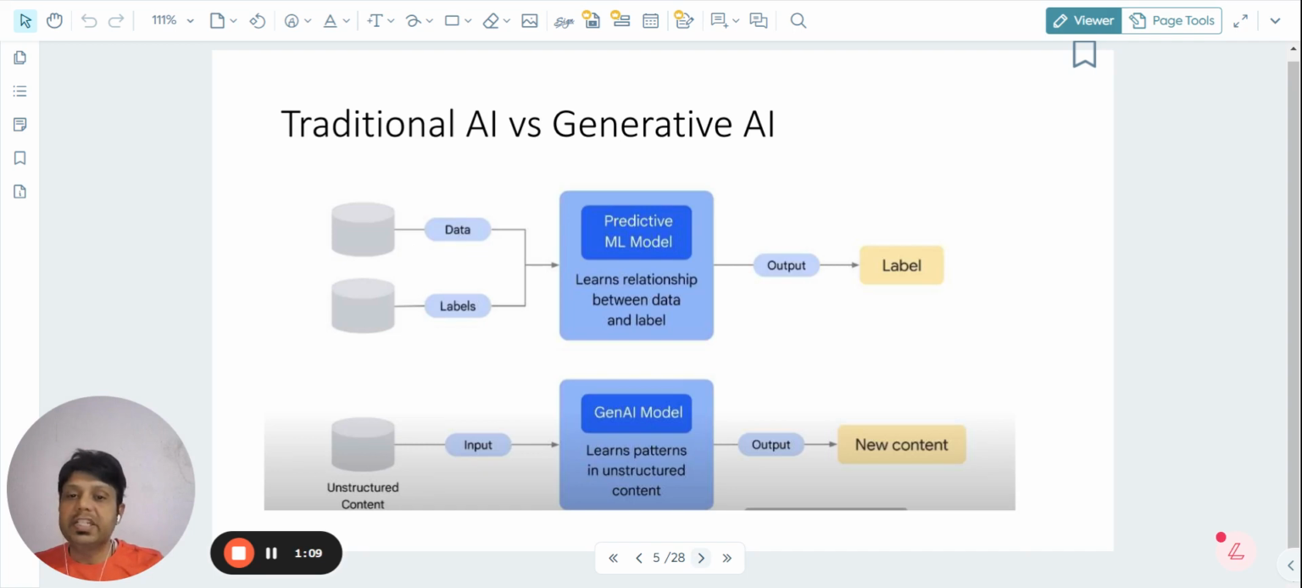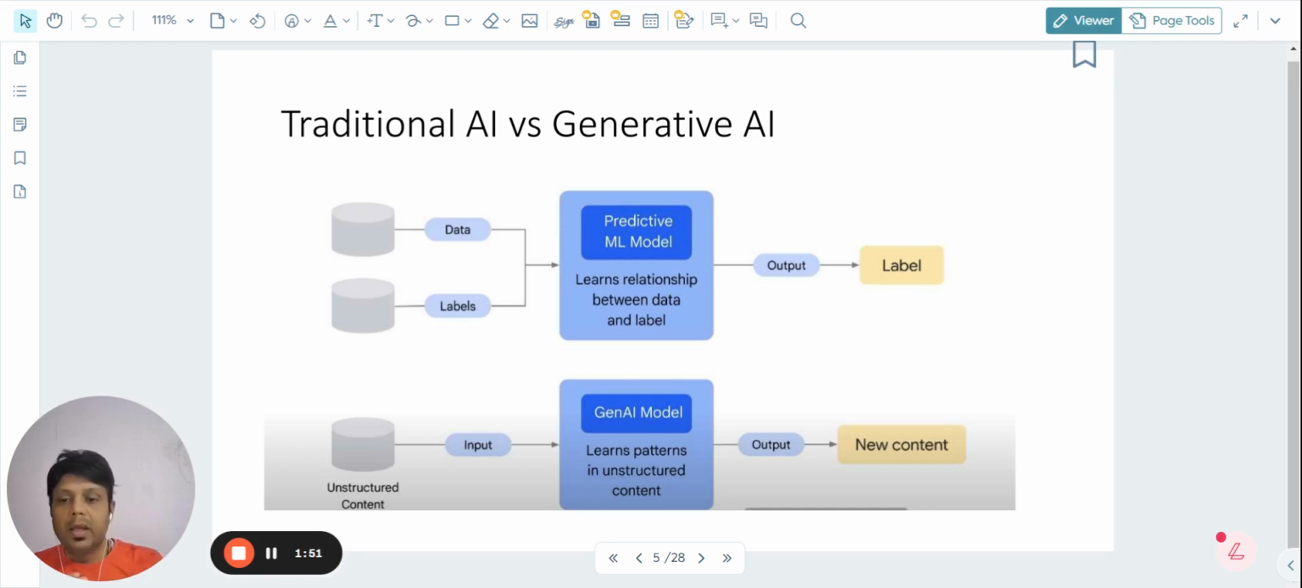So what's the difference between traditional AI and generative AI? In traditional AI, we used to give the data as well as the label. There was a model and the output was again the label, right? For example, cat versus dog. We gave lots of images of cats as well as dogs, and we labeled them. Then the model figured out the pattern, and for our new image it labeled that this is a cat or this is a dog, right? In case of natural language processing, it predicted the next word, right?